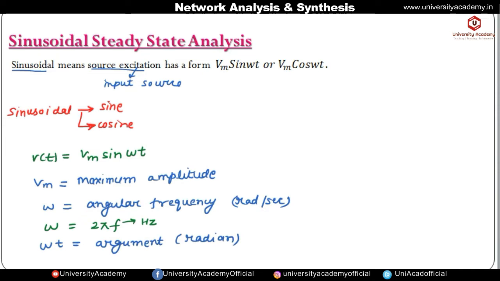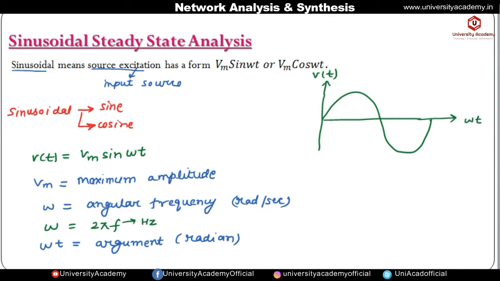If we plot this v of t signal, that is Vm sin omega t, the waveform of sine looks like this. Here Vm is the maximum amplitude or the peak amplitude. This is the waveform of v of t with respect to omega t.